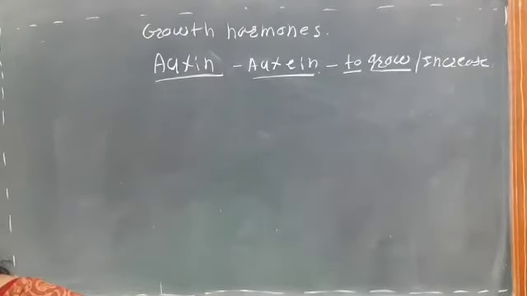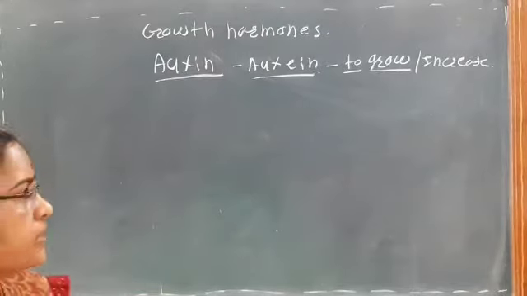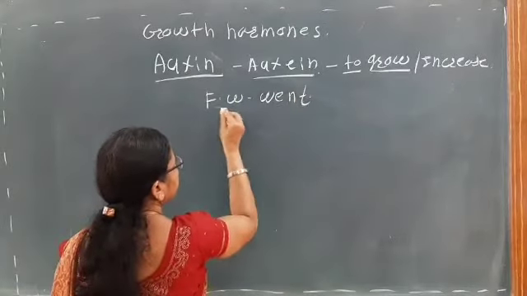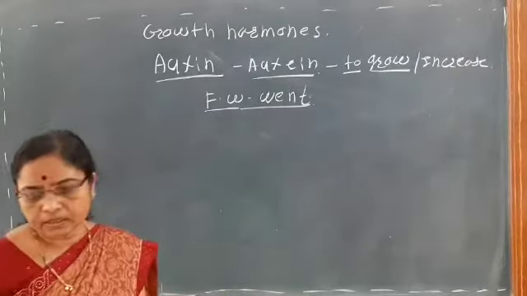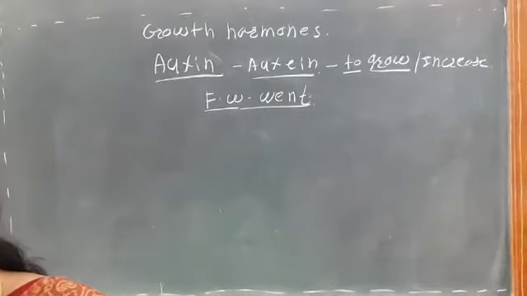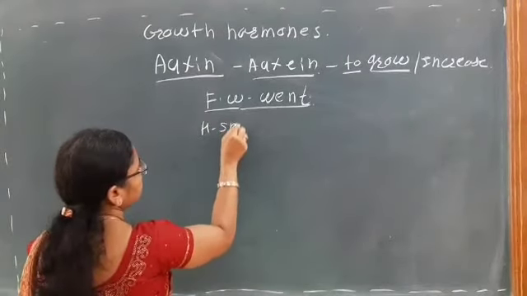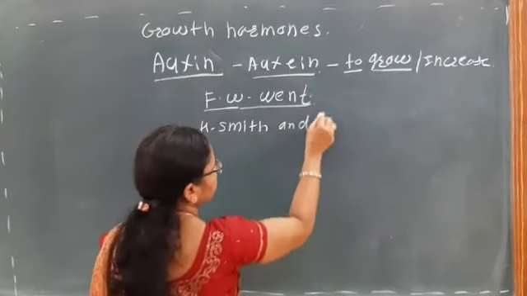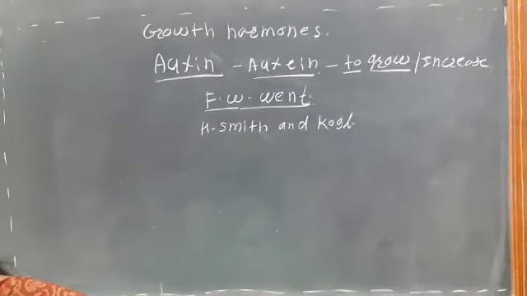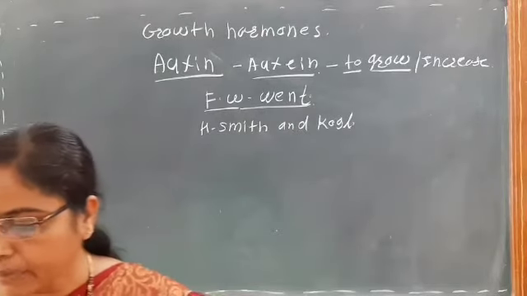In plants, this hormone was first coined by the scientist F.W. Went, who first discovered the hormone auxin. And the scientists H. Smith and Kogel first isolated this hormone from the urine of a human being suffering from the disease pellagra.